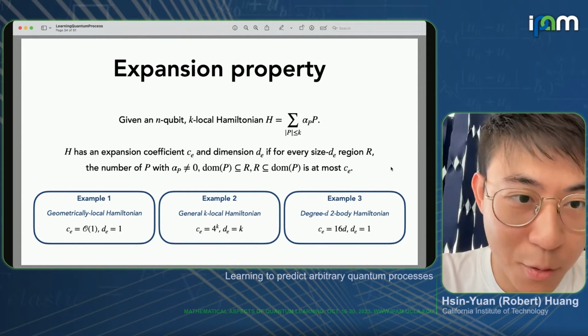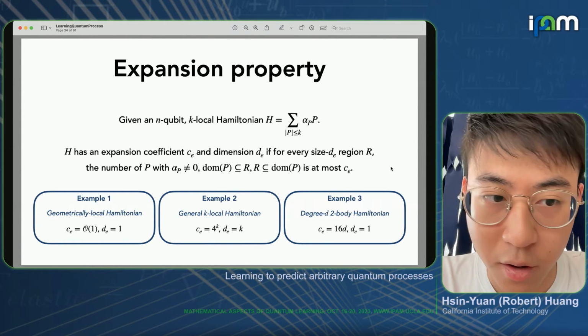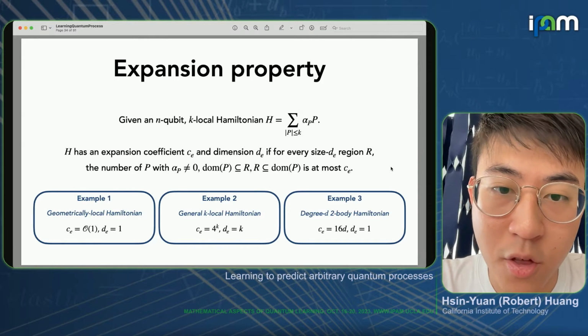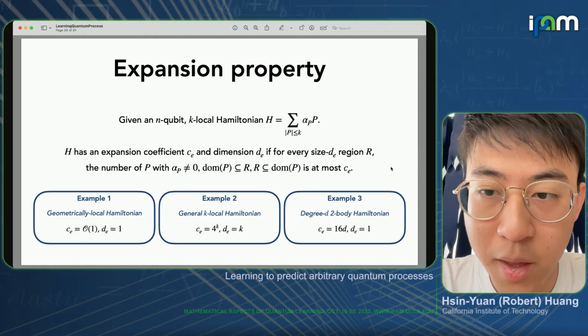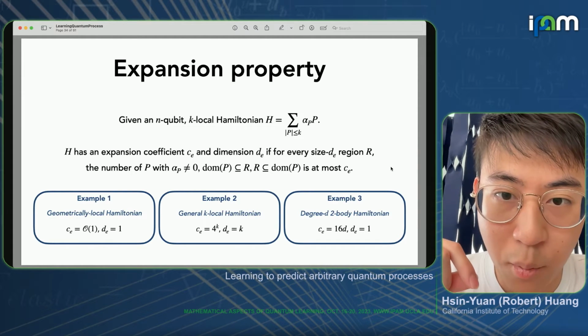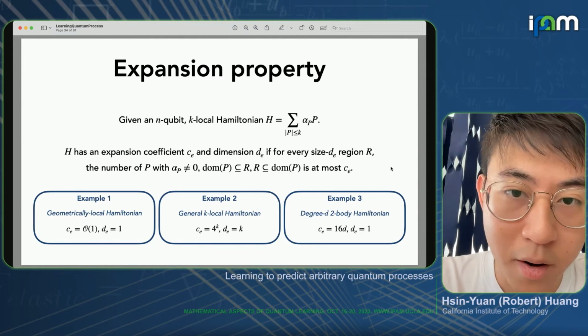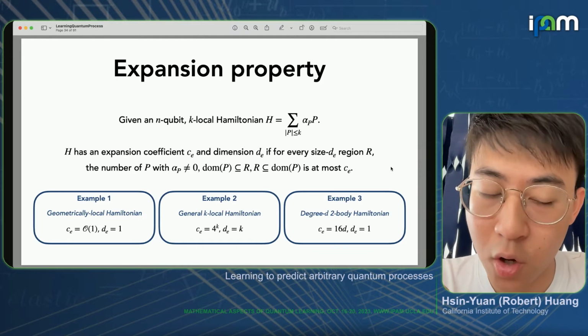This might be a little bit technical, but let's look at a few examples to make it clearer. In particular, if we have a geometrically local Hamiltonian, then one can show that this expansion dimension is just equal to 1, because every qubit will only be covered by a constant number of Pauli terms in a geometrically local Hamiltonian.